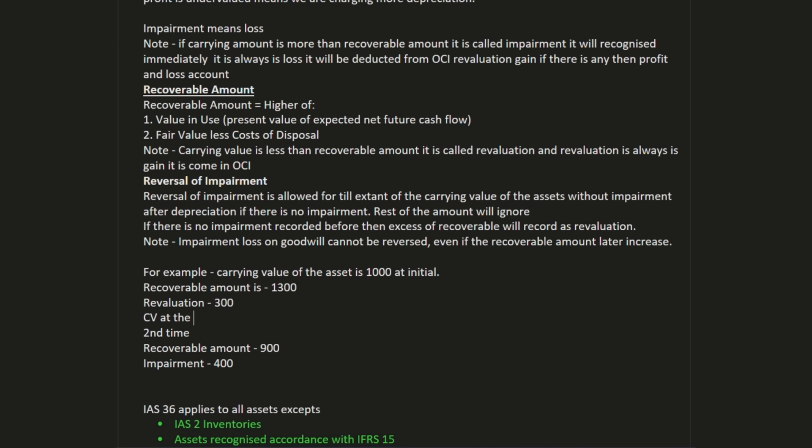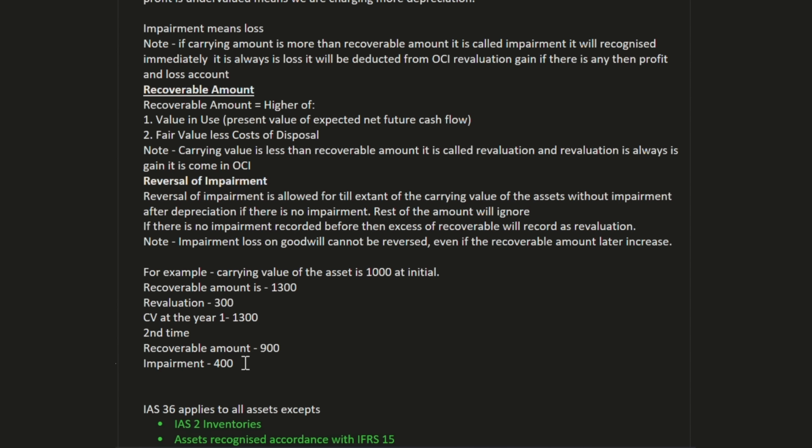You can summarize it as a year or however you feel comfortable. So for your understanding, I am writing here year 1, that is 1300. Now the recoverable amount has changed, that is 900. So the difference between 900 and 1300 is 400 impairment.